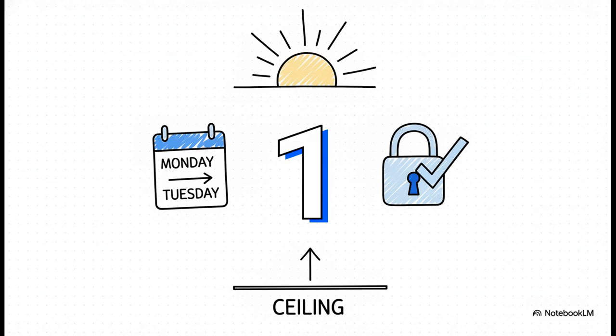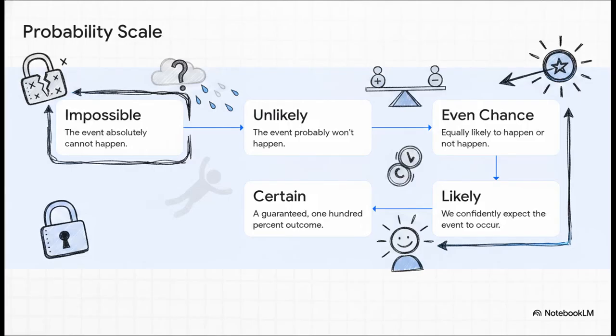Now let's jump all the way over to the complete opposite extreme. If 0 is the impossible, then the number 1 represents events that are absolutely 100% certain to happen. No doubts, no variables left to chance, no what-ifs. For example, if today is Monday, the probability that tomorrow is Tuesday is exactly 1. It's a guaranteed outcome. In the language of math, 1 is the hard ceiling of our probability scale. You literally cannot have a probability greater than 1 because you can't be more certain than absolute certainty. So there are our boundaries, 0 and 1.